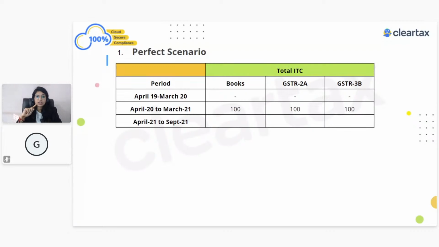But the problem comes in after 2B was launched. If you have seen what they have done, the credit notes have been shown under ITC reversal rather than the net figure. Now, if you look into table number 6, it shows 100 rupees. Table number 7 has that 20 rupees. That's true. But when you go to table number 8A, 8A only has 80 rupees. It's showing as a net figure. But 8B comes from 6 and it's not 6 minus 7. So if you look into table number 8B, you are going to get 100 rupees and not 80 rupees. So there will be discrepancies over here.